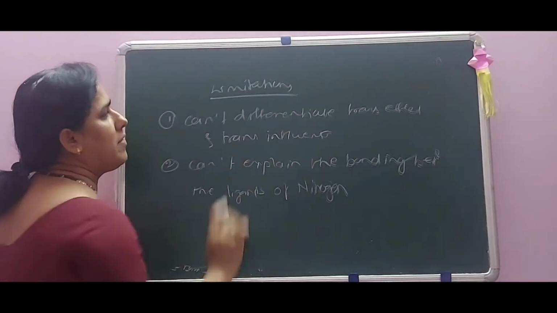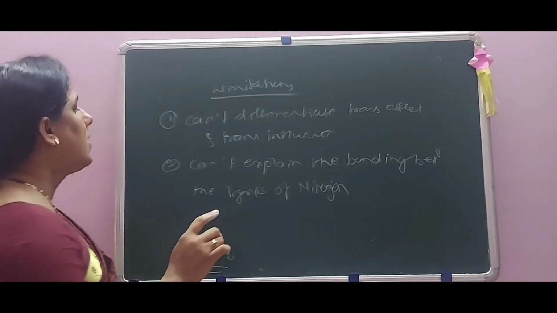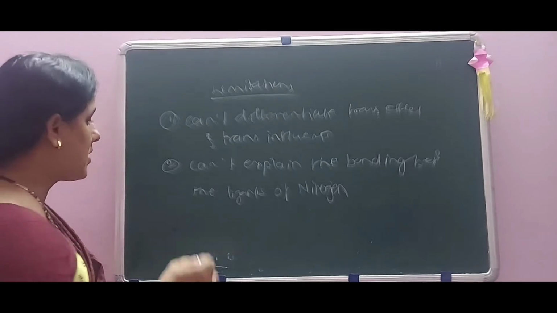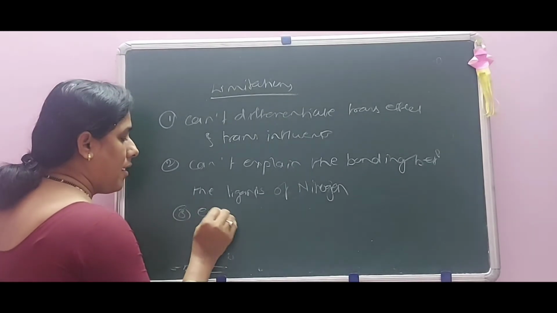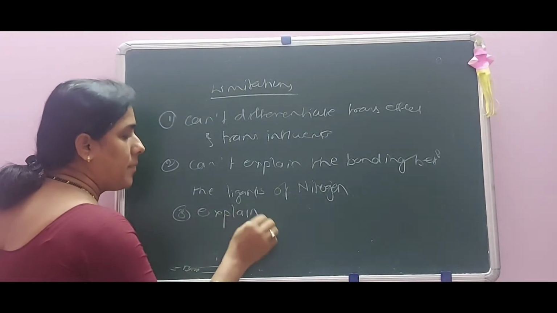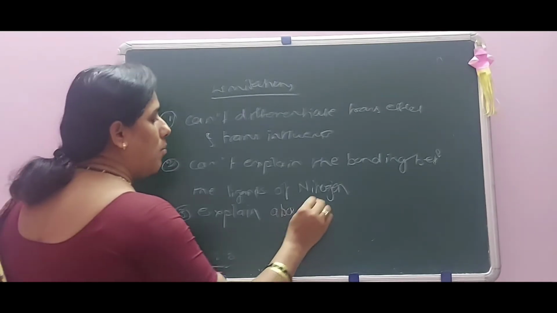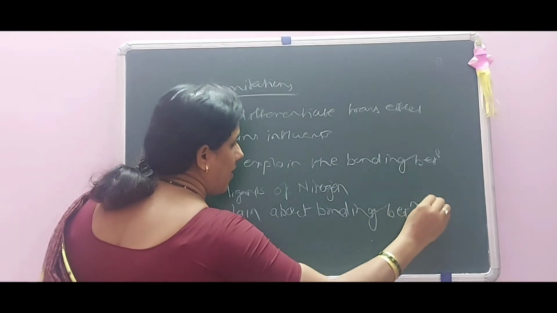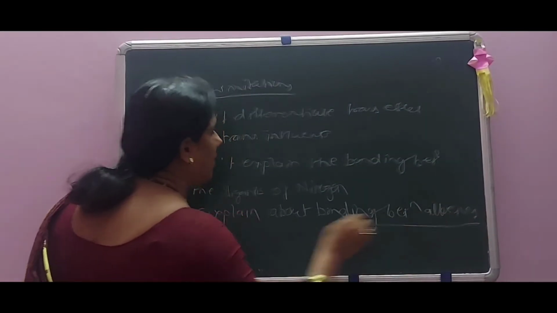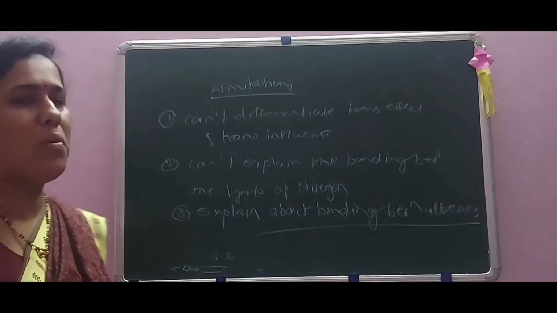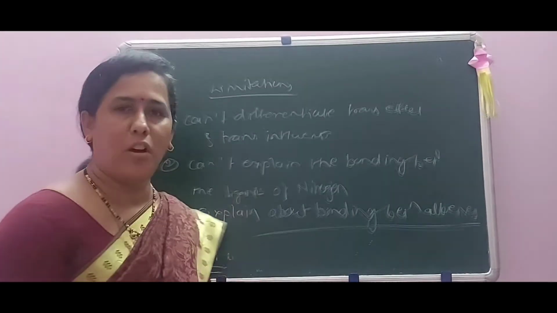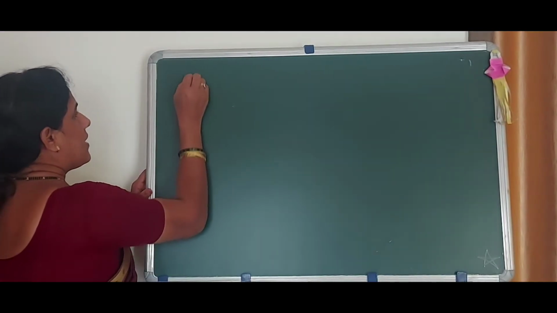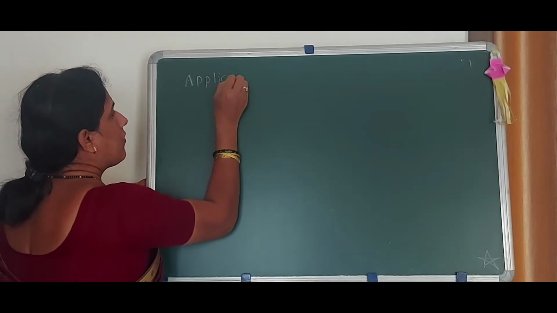That is, it can't differentiate between trans effect and the trans influence here. It can't explain the bonding between the ligands of the nitrogen, but it does explain the bonding between alkenes. Thus we have concluded this pi electron theory. Now we have to see the applications of trans effect.